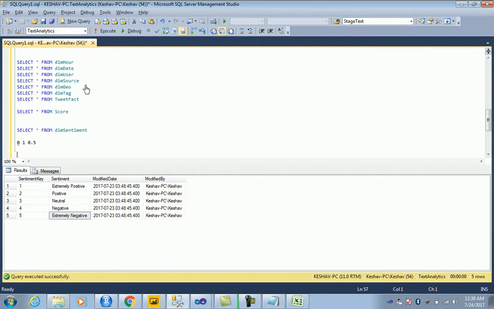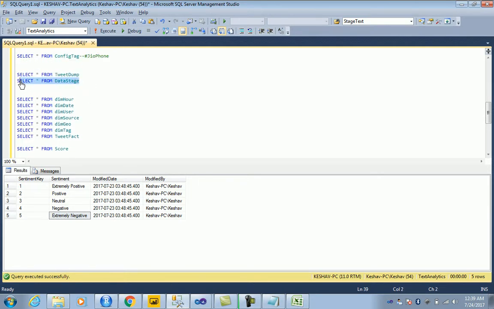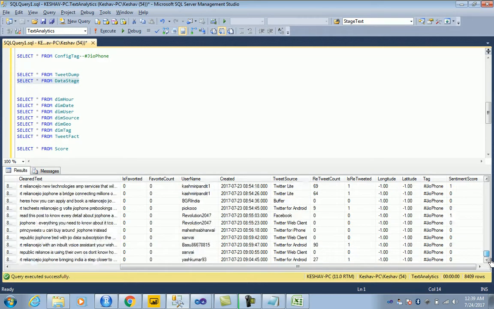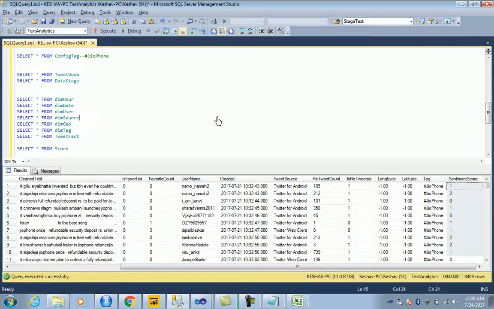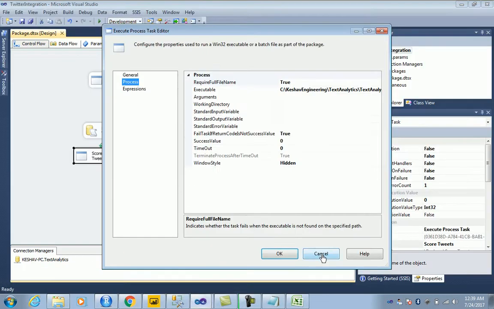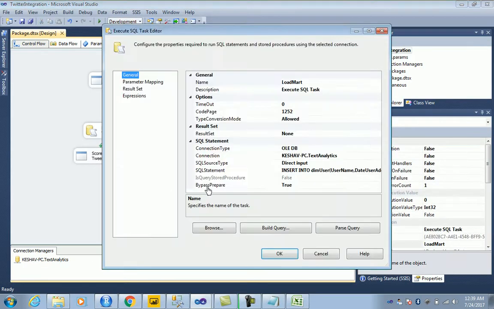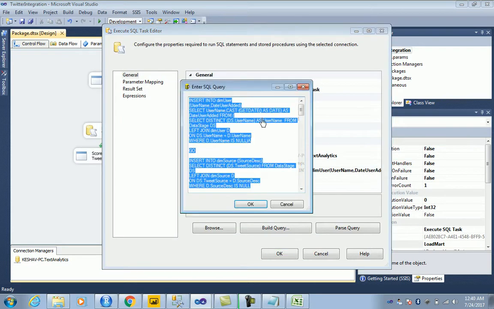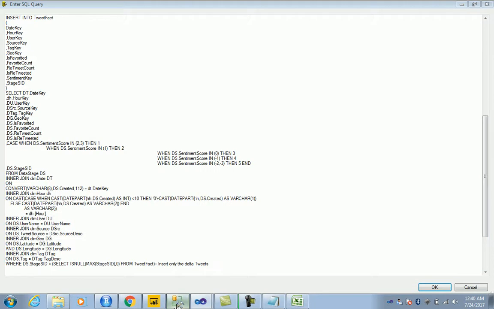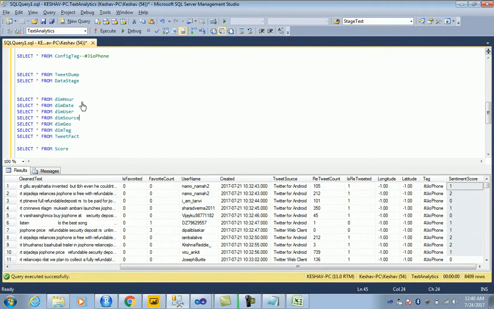In the scoring part, what we are trying to do is, at the data stage, we are going to update the sentiment scores for all the tweets. And then once that's done, we are going to load it into the mart. So next, from the dump table or from the stage table, we are loading the data into the different dimensions and the facts. Now let's take a look at what tables we have for dimensions.